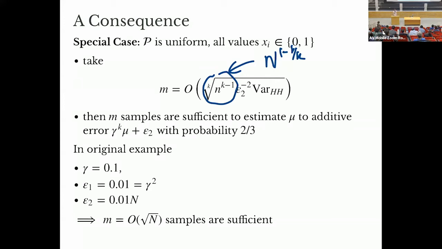then we can estimate mu to an additive error, gamma to the k times mu plus epsilon 2, where we get to choose our epsilon 2. And this var HH is just the variance of the Hansen-Hurwitz estimator. And again, this is a term that there's really nothing that we can do about.